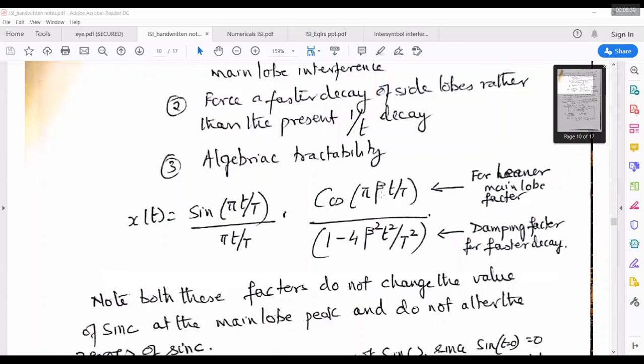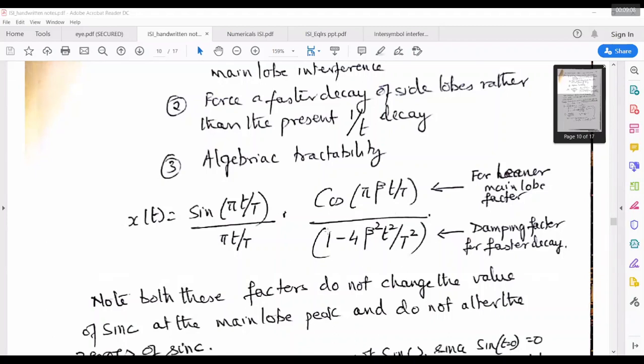So beta has to be increased more than 0 so that the effect of ISI could be reduced by using another pulse, so that this sinc will have a major lobe which is smaller than the existing sinc. Sinc multiplied by cos pi beta t by T will reduce the major lobe of the sinc pulse, and the denominator term 1 minus 4 beta square t square by T square will decay the side lobes of the sinc at a faster rate.